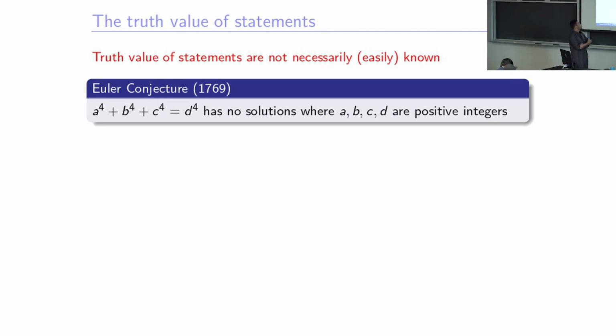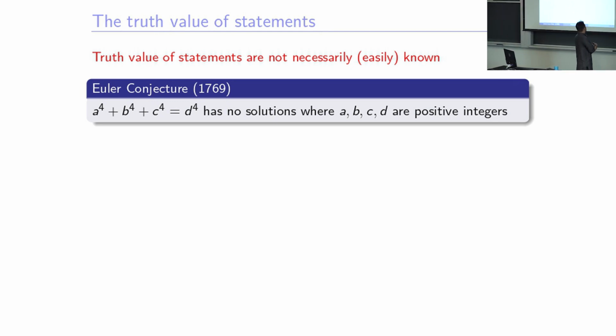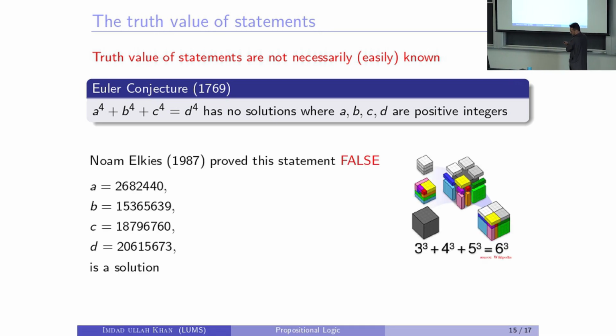220 years later, Noam Elkies found a counterexample for this particular case, a to the 4, b to the 4. He said no, actually if I plug in a to be this number, and b this number, and c and d, then it satisfies this equation, right? So for this a, b, c, if I add their fourth powers, I get the fourth power of d. Does it make sense? The truth value of a statement was found in 220 years or something, right? Roughly. A lot of time.